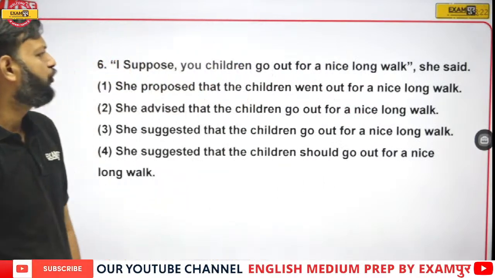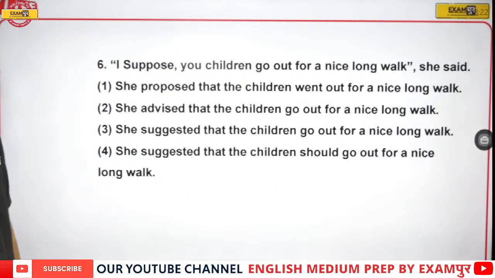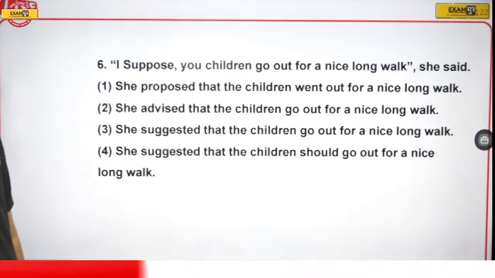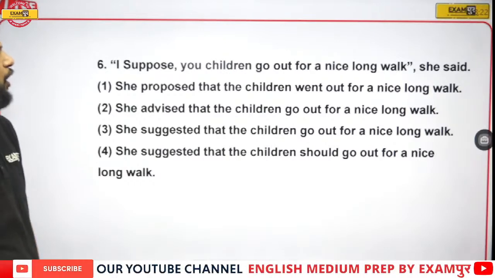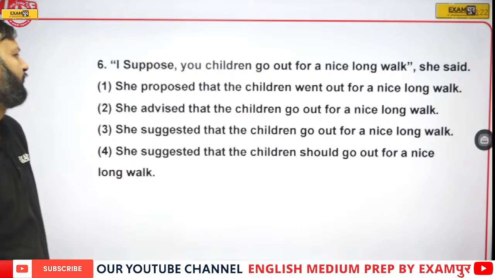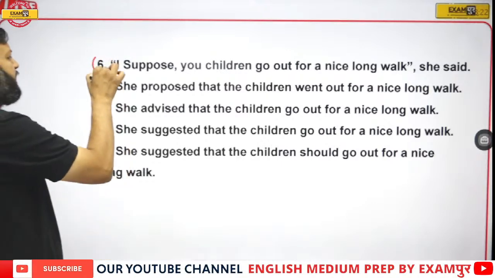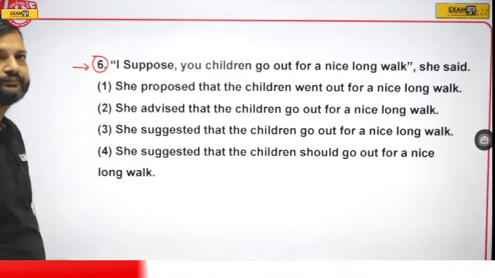"I suppose you children go out for a nice walk," she said. Tell me the indirect of this sentence.